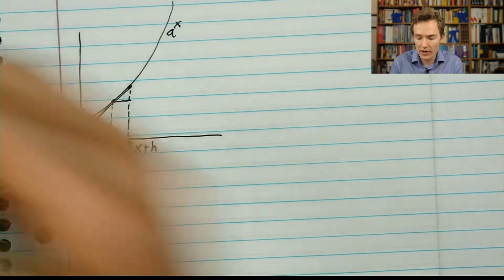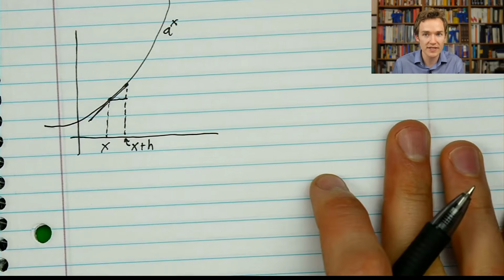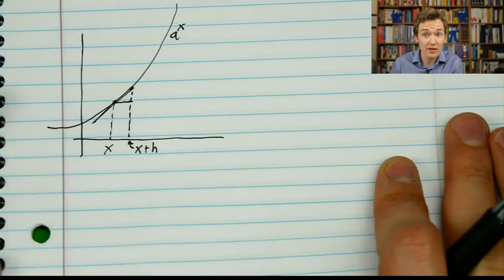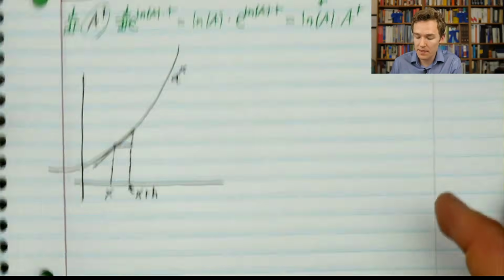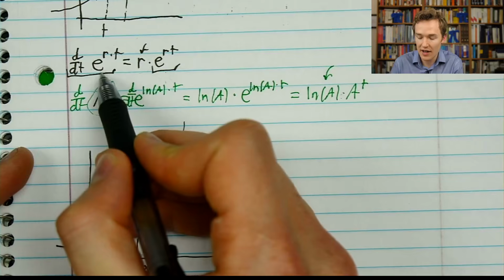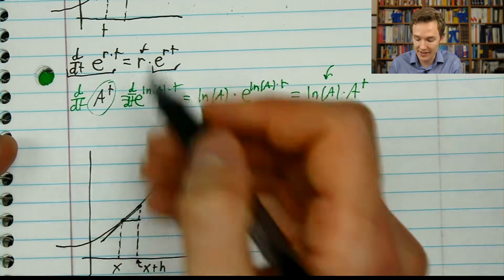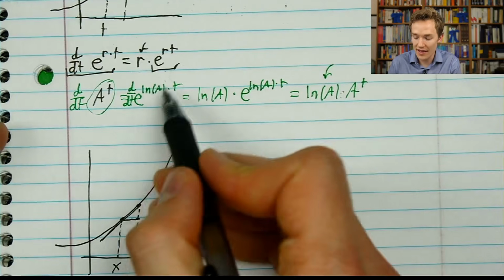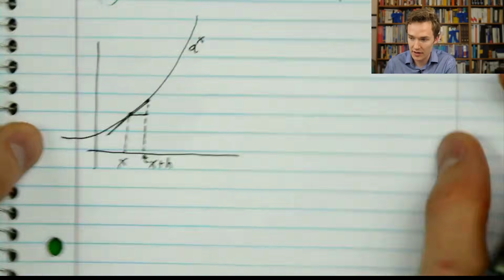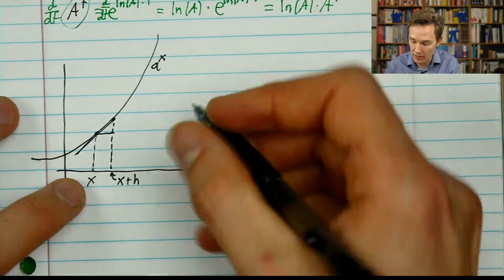So if this whole graph was a function a to the x, if we wanted to give a very direct look at what the derivative of this expression might be, we can make an attempt to calculate it ourselves without depending on a pre-established fact handed down from on high that e to the x is its own derivative, and then manipulate based on natural logs and such. So what does this look like if you try to come at it directly?